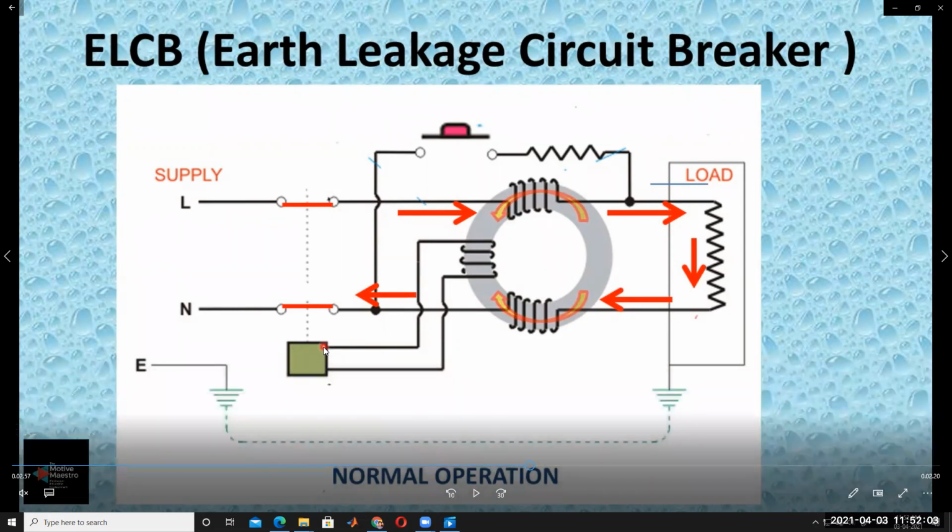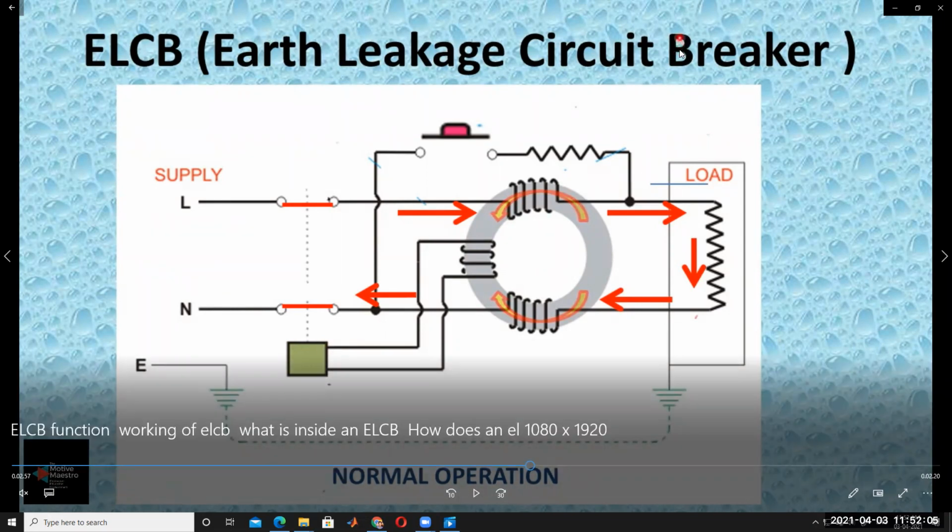It's clear, understood? Under normal operating conditions, there is no fault current. The amount of flux generated in this coil and the amount generated in this coil are equal in magnitude and opposite in sign. That's why the resultant flux in the core is 0, and no current is generated in this. So under normal operating conditions, the ELCB is not operating.